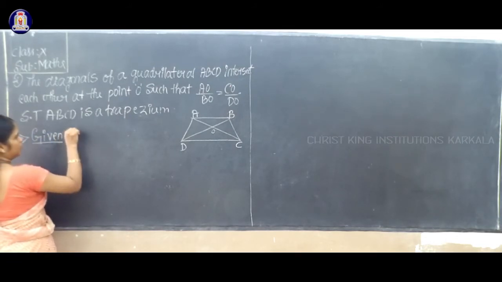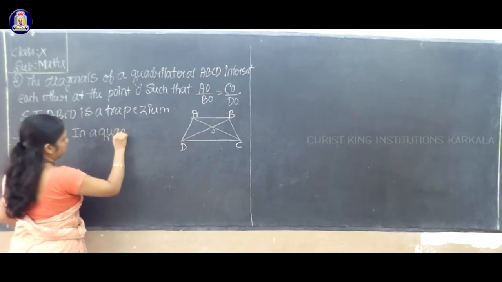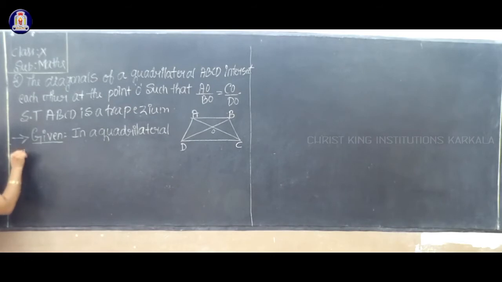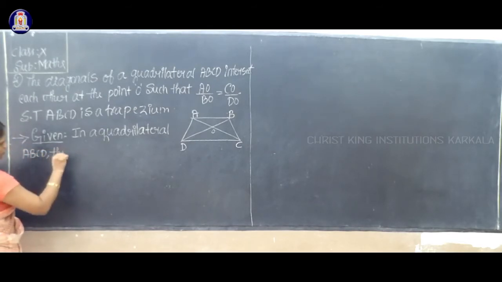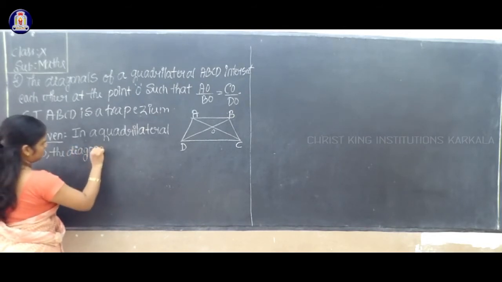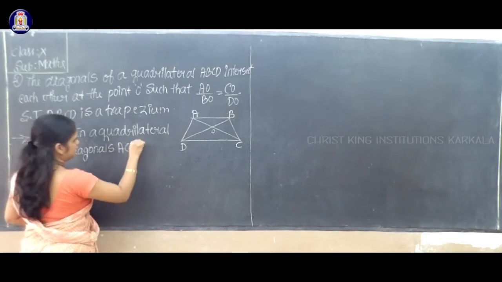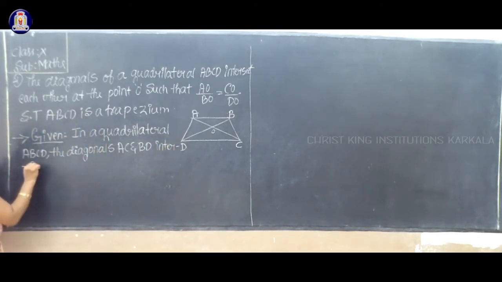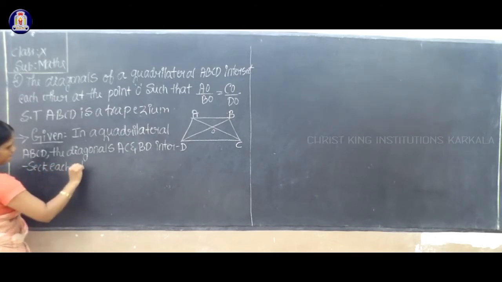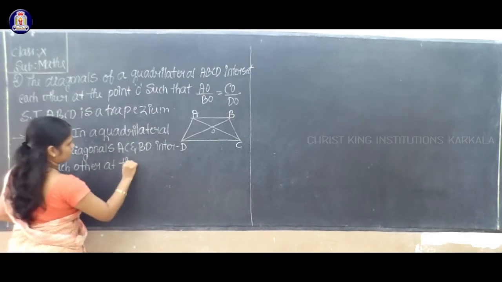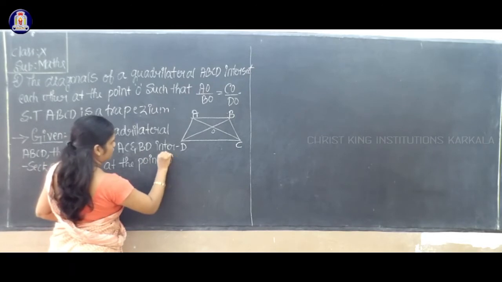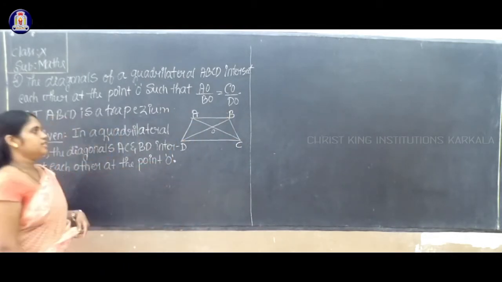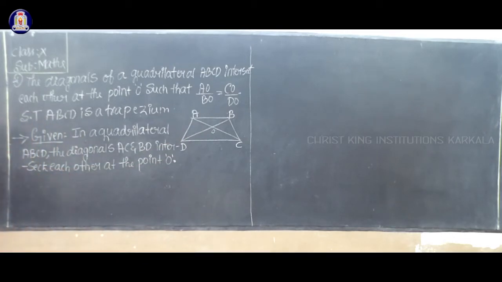Given: in a quadrilateral ABCD, the diagonals AC and BD intersect each other at the point O.